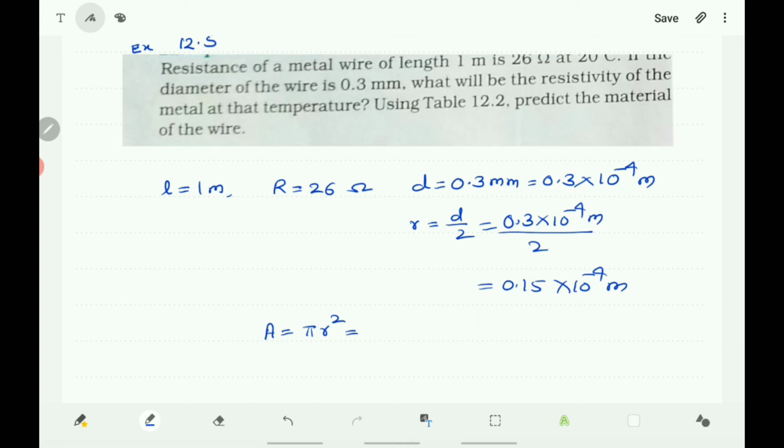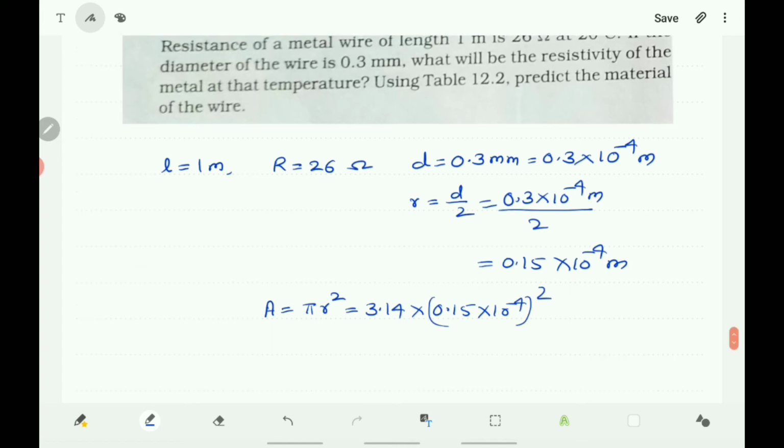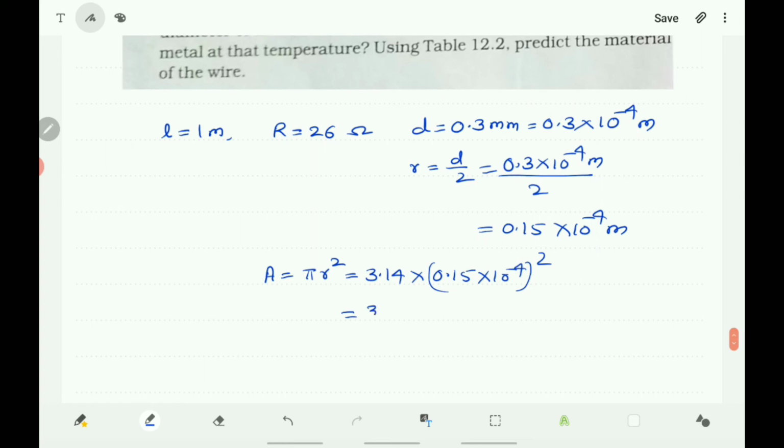So A = 3.14 into (0.15 into 10 to the power of minus 4) whole squared. 0.15 squared is 0.0225, because 15 squared is 225, and 10 to the power of minus 4 squared is 10 to the power of minus 8. Next, the product is here.